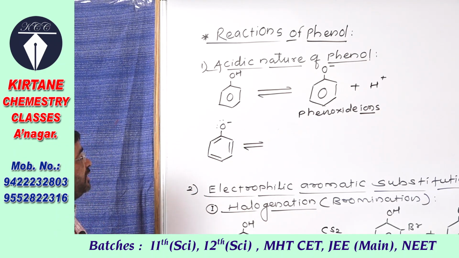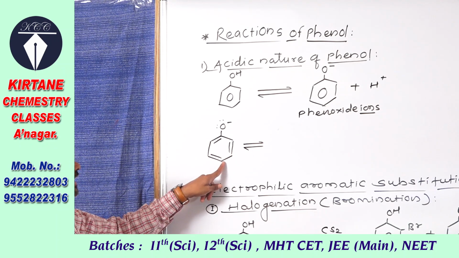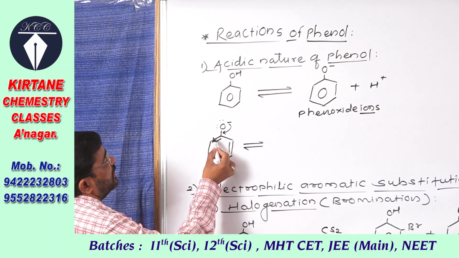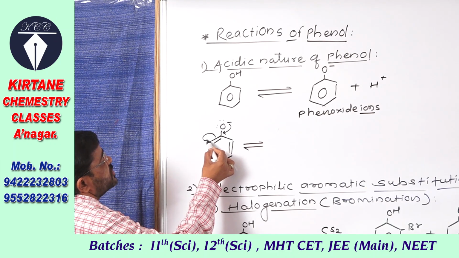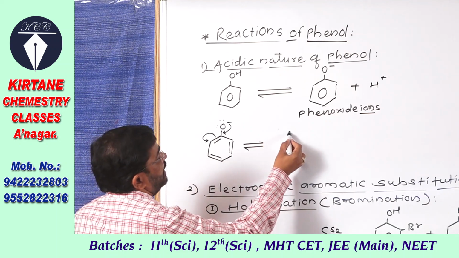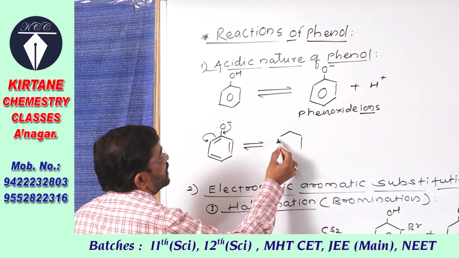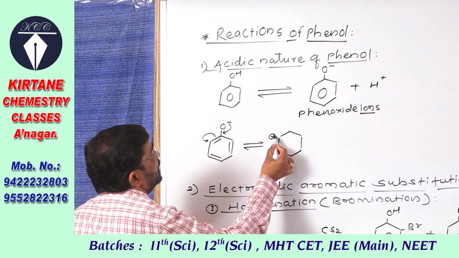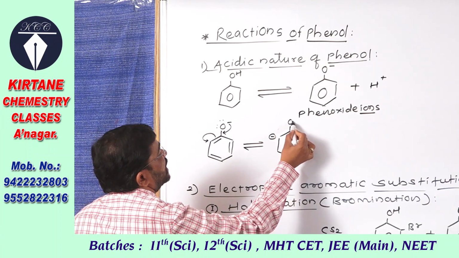Here we have to study. This is the phenoxide ion. It gives an electron pair to this carbon. This carbon shifts the pi electron towards the next carbon, and the ultimate structure obtained is this one. Here there is formation of a negative charge.